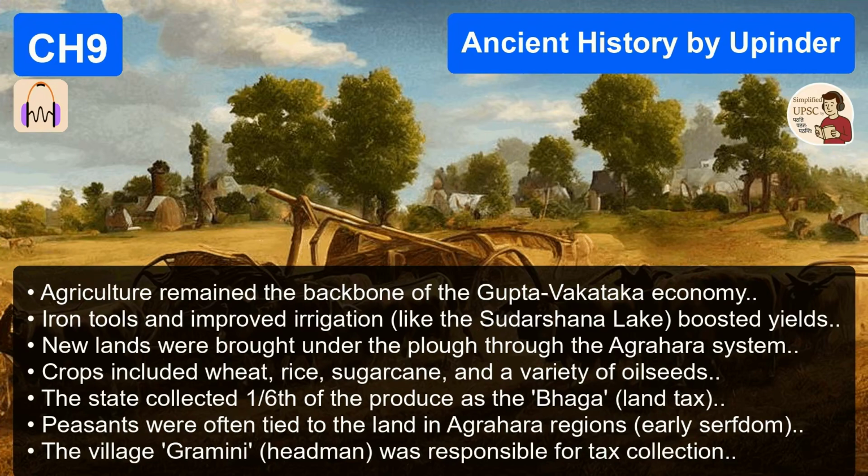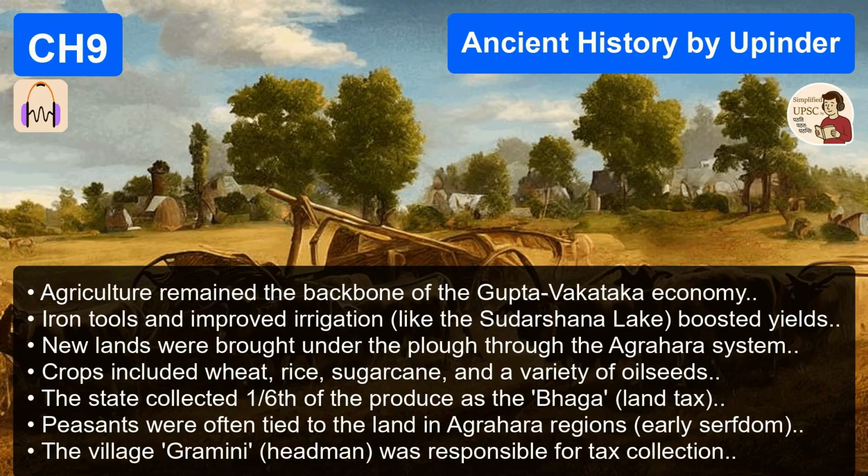The examiner loves terms. They will pick a specific word from this period and ask you what it means. Terms like Vishti, we see that pop up. Yes. Vishti means forced labor. It seems to have become more common in this period, often mentioned in the land grants. Peasants were compelled to provide free labor to the state or the land grantee. If you see Vishti, think state coercion, rural exploitation.